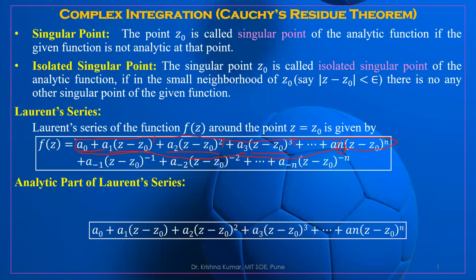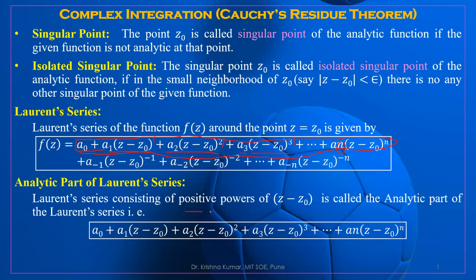it is analytic, because the power of z minus z0 is always positive. So these terms a0, a1 times (z minus z0), a2 times (z minus z0) whole square, a3 times (z minus z0) to the power 3, and so on, since all of them have positive powers of z minus z0, this part is called the analytic part of the Laurent series. The Laurent series consisting of positive powers of z minus z0 is called the analytic part of the Laurent series.